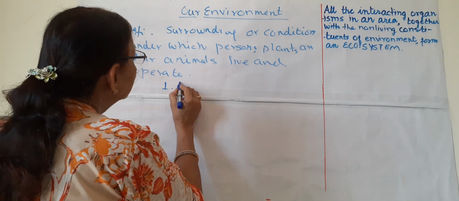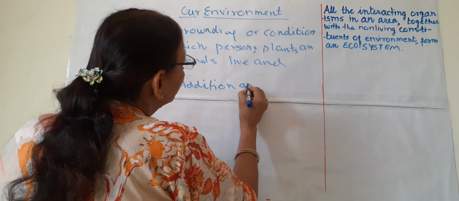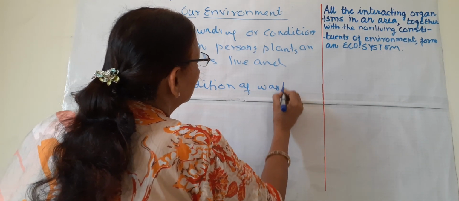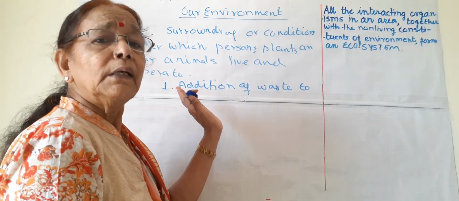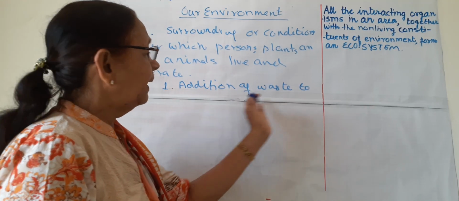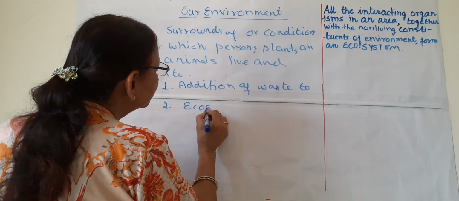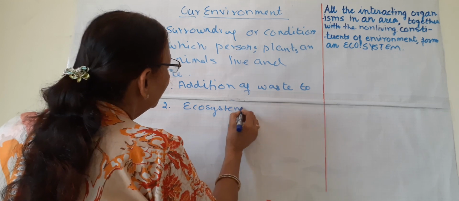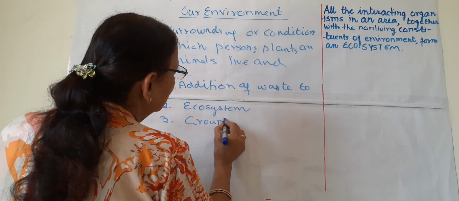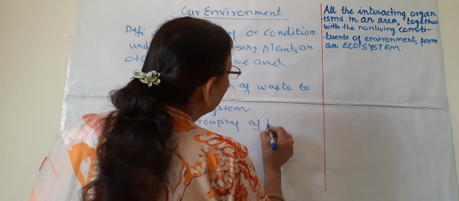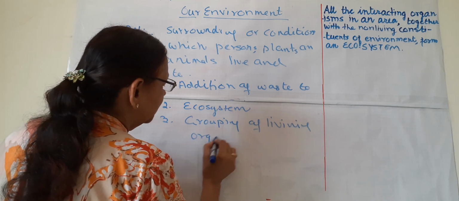So today in this video I will discuss environment under three heads. The first is addition of waste to the environment. This is a very important factor. The second is ecosystem, and third is grouping of living organisms.